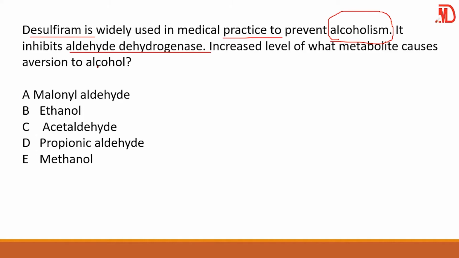So, first of all, you must know that alcohol is normally converted to acetaldehyde. So, when you take in alcohol, you are actually storing what? Acetaldehyde. So, if you want to stop the effect of the alcohol, you have to inhibit the enzyme.